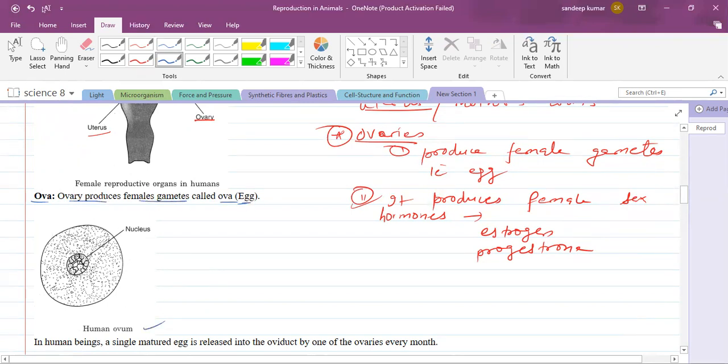This is the diagram of a human ovum. This is the nucleus and this is the cytoplasm. It's a cell, right?